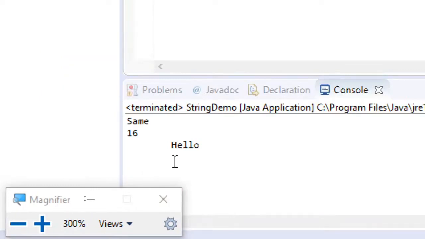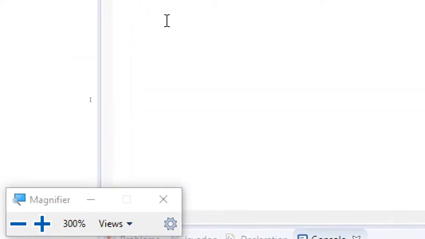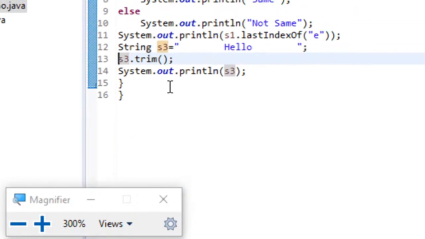But still you can see the space being displayed. The reason is, as I said, the original strings are unchangeable. So what you have to do is go for another string creation. The original strings can never be altered. Remember the point.